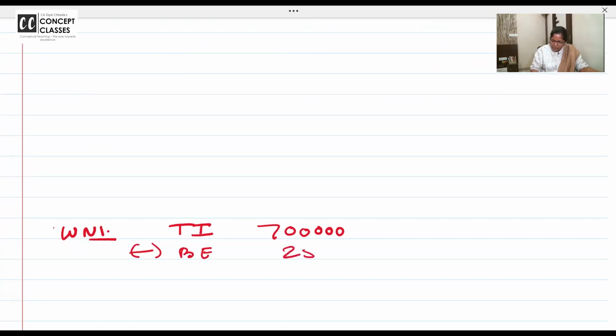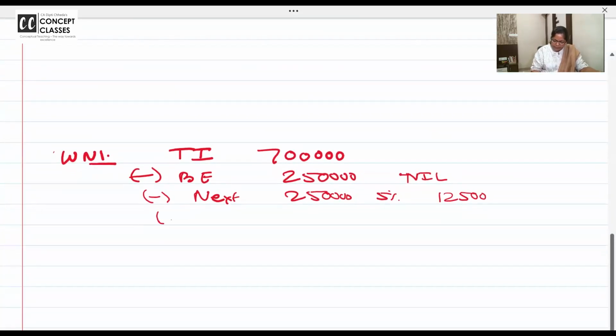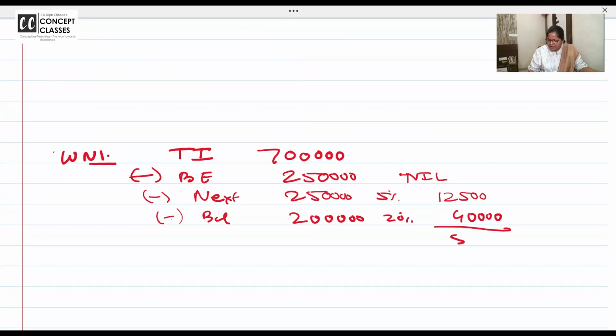What's basic exemption for Raja? 2,50,000. On the next 2,50,000, it's 5%, 12,500. On the balance 2 lakh, it's 20%, 40,000. So 52,500.